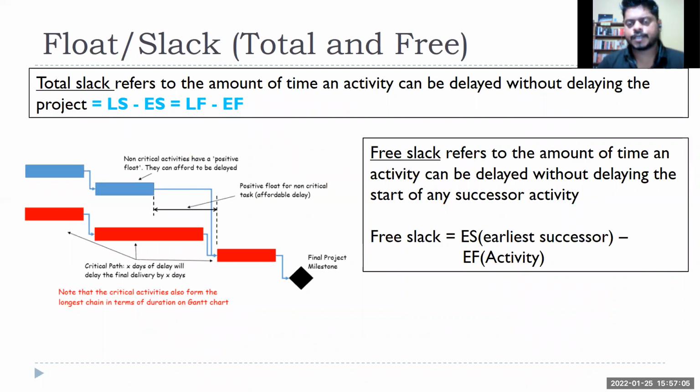So what we generally discuss is the total slack, right? Late start minus early start, or late finish minus early finish. That means the time available to the activity through which it can be delayed without delaying the total project, right? There is another concept, free slack. It is the amount of time an activity can be delayed without delaying the start of any successor activity. I'm just looking at the next activity, not the complete project. So free slack is the early start of my earliest successor minus the early finish of that activity.